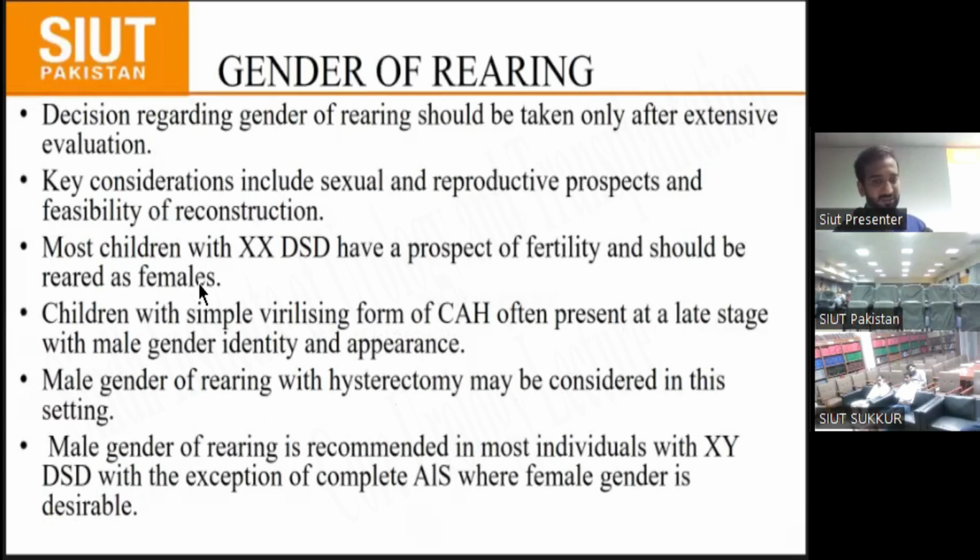Mostly children with XXDSD have prospects of fertility and should be reared as female, and children with severe virilization from CAH often present at a later stage with male gender identity and appearance. Male gender assignment with hysterectomy may be considered in this setting. If the patient has XYDSD, most are raised male, with the exception of complete AIS, where the female gender is desirable.